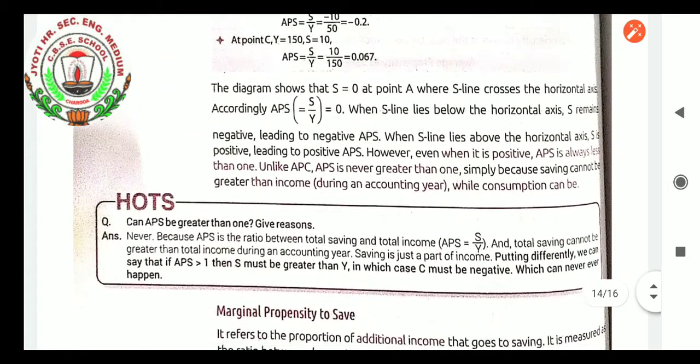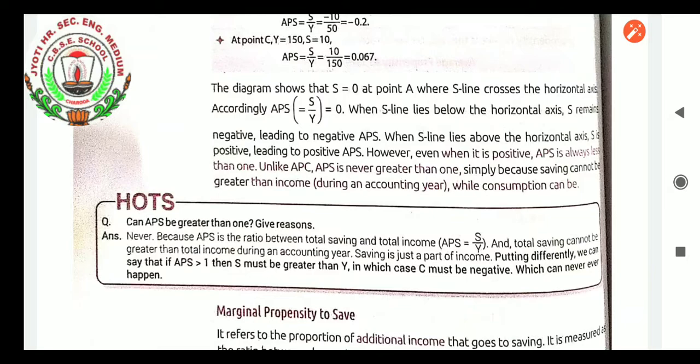Average propensity to save: when we see the S line, when the S line lies above the horizontal axis, S is positive, leading to positive APS. However, even when it is positive, APS is always less than 1. APS is never greater than 1 simply because saving cannot be greater than income during an accounting year, while consumption can be. Saving will always be less than the income.